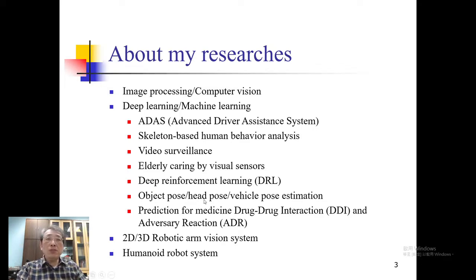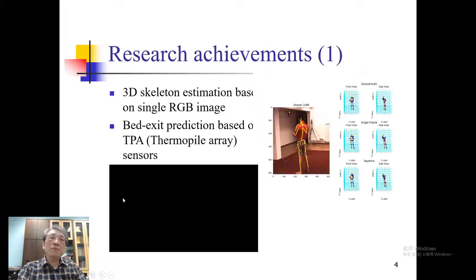And object pose, head pose, and vehicle pose estimation, and prediction of drug-drug interaction, called DDI, and adverse drug reaction, ADR. I think this is the exception, as it is not for image or camera related applications. This is for drugs, medicine, not imaging, no image here. And the others are all for image related applications.